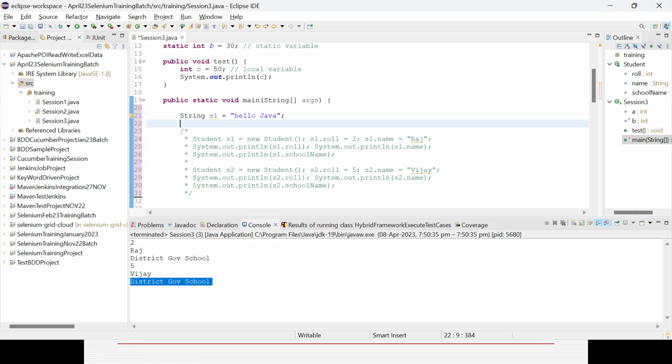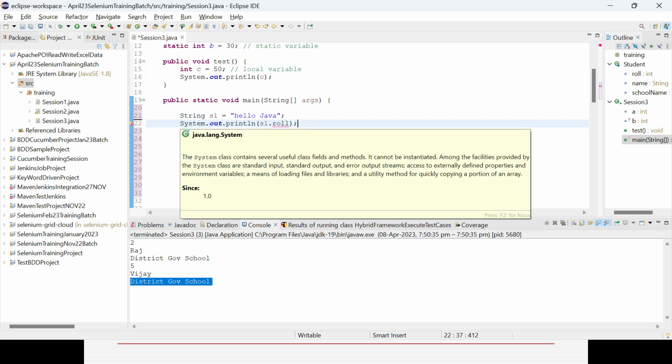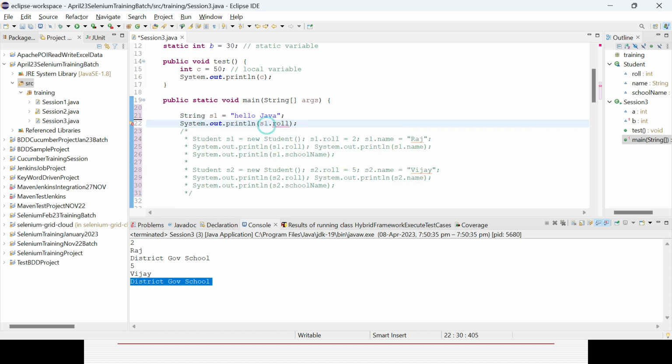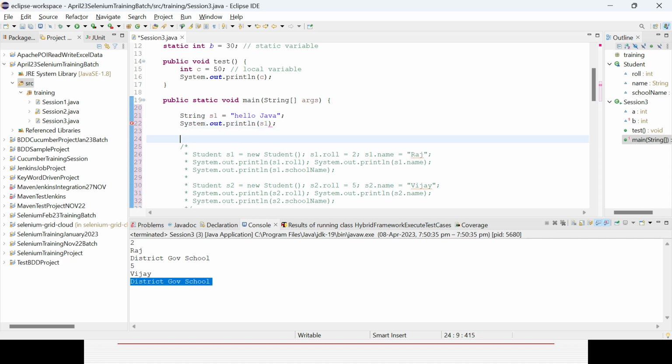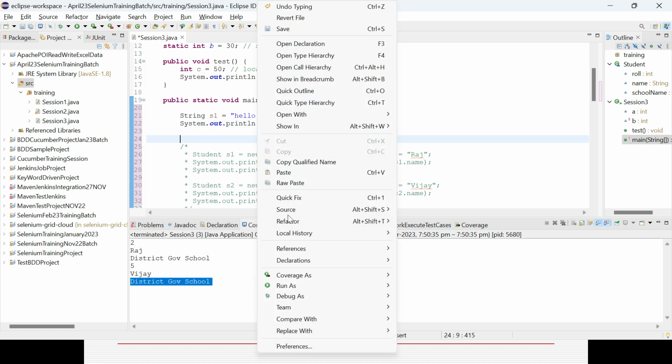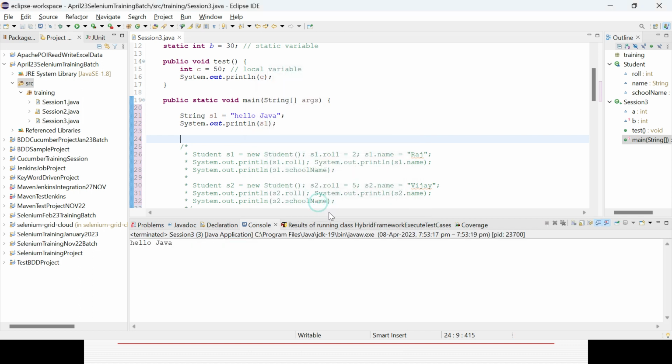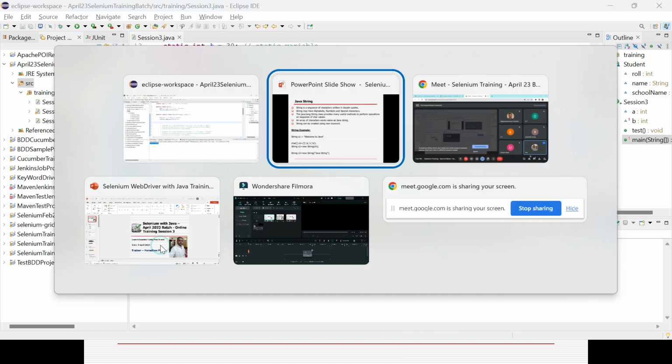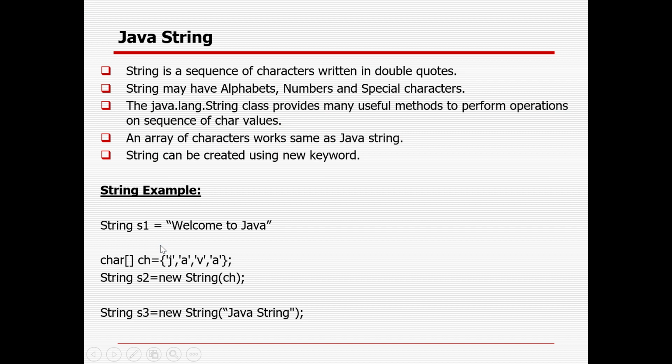Now, if you want to print out the string value, similarly you can simply print it out. It will be only s1. It will give you the value hello Java. You could see this is coming. Now there are a lot of important methods available.